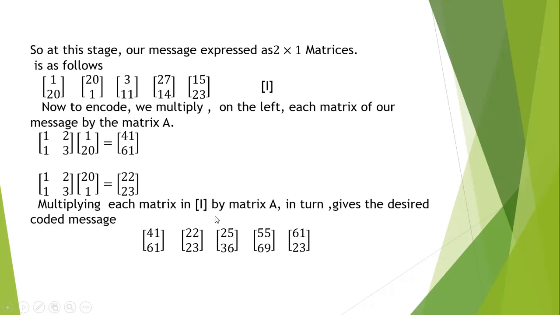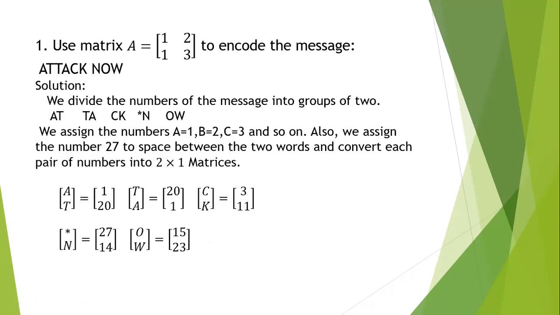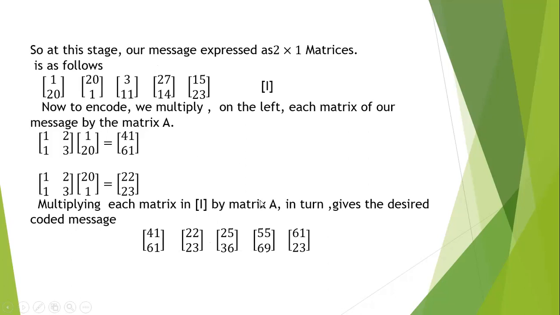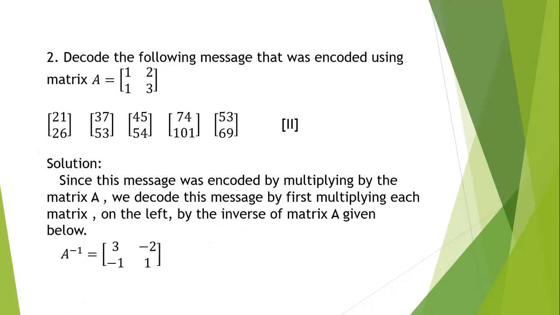Multiplying each matrix in 1 by matrix A in turn gives the desired coded message. This is the desired coded message, which is a meaningless message. Therefore, encoding means converting plain text to finally get the ciphertext, which means a meaningless message. Okay. Next problem: decode the following message that was encoded using the matrix A, 1, 2, 1, 3.